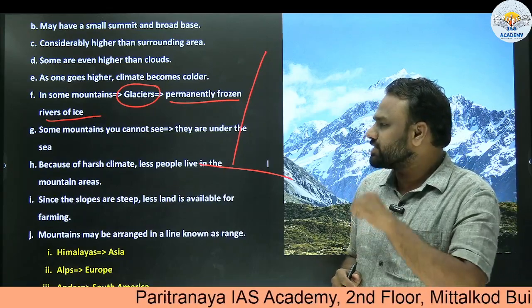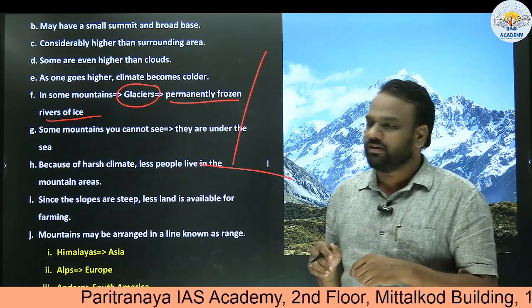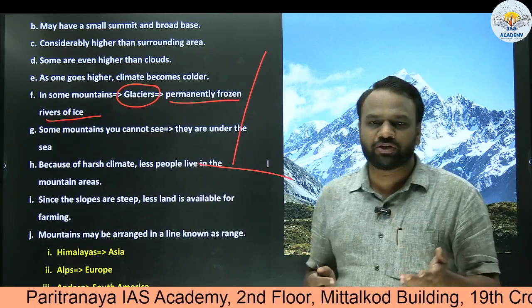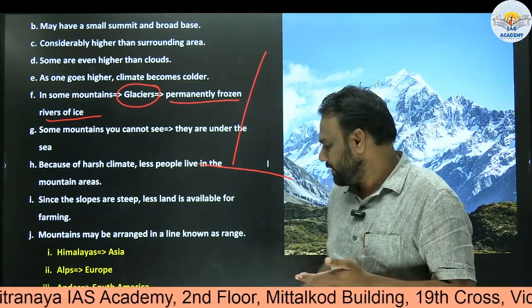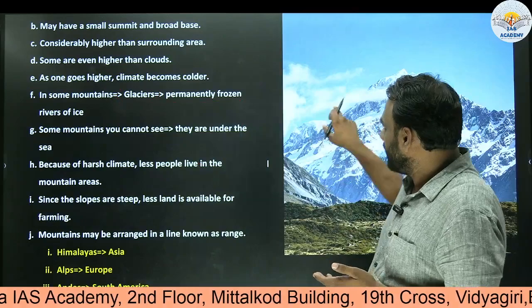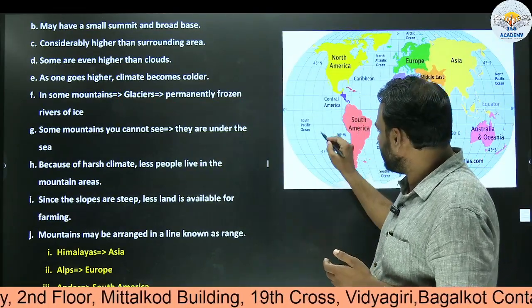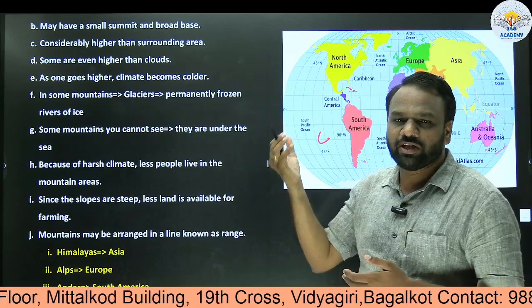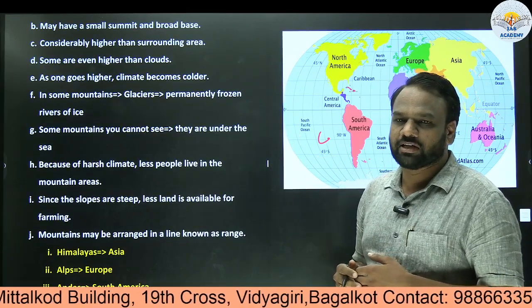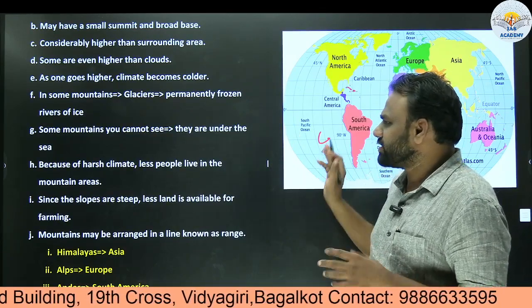Next, some mountains you cannot see, they are under the sea. We have already seen the different types of oceans, Indian Ocean, Pacific Ocean and all. Some of these mountains may be within these oceans, so they are submerged under the water, and we cannot see them.